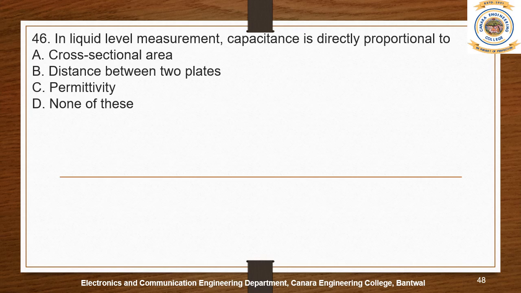The capacitance is directly proportional to the permittivity in a dielectric medium. I'm not going to talk much about what a dielectric medium is, and you know about it, right? So you just relate that to liquid level measurement. So the right answer is option C, I guess. Let's see. Yes.